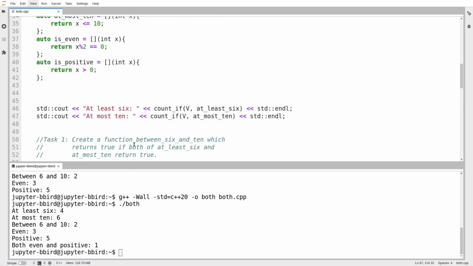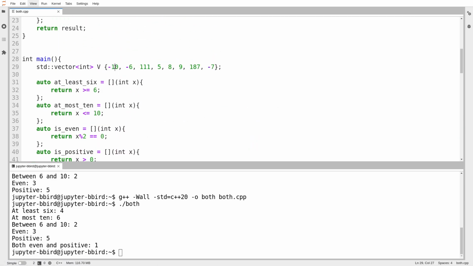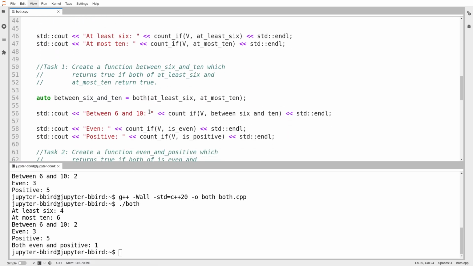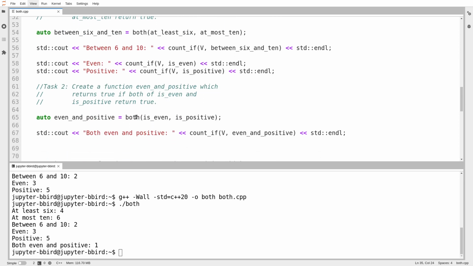There is supposed to be only one of them. Okay, well, that's not positive, that's not positive, that's not even, that's not even. This is even and positive. There's one element that's even and positive. Nope, nope, and nope. So indeed, there is one. My both function worked. I took two condition functions and I made a brand new one. I synthesized a brand new one in my both function.